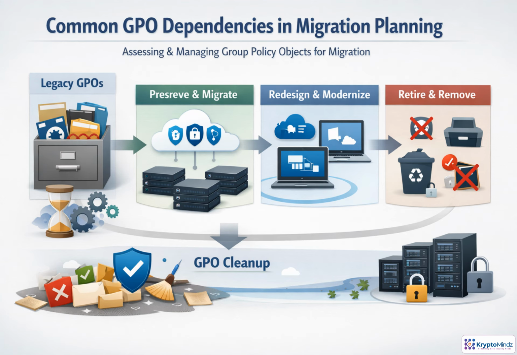GPO migration is not a lift and shift exercise. Treat every legacy policy as a dependency to validate. Security baselines, password rules, firewall settings, BitLocker, and audit policies may need to be preserved, often through cloud-managed equivalents. Operational items like scripts, drive mappings, printers, browser settings, and registry changes require investigation because they reveal how users actually work. Anything obsolete, duplicated, or conflicting should be retired before migration. This cleanup reduces risk, simplifies Intune or endpoint policy design, and prevents old problems from following you into the new environment.